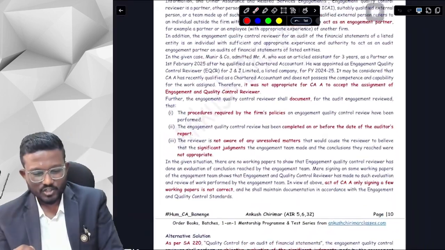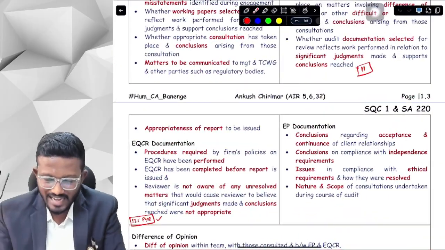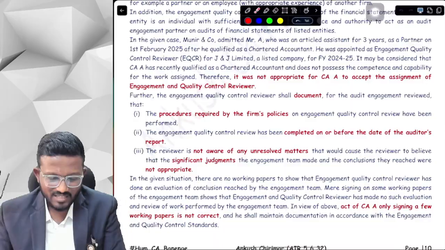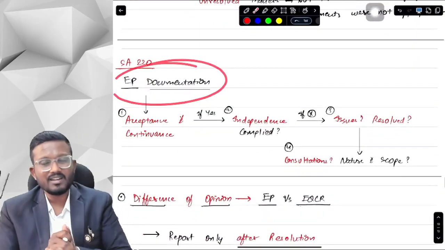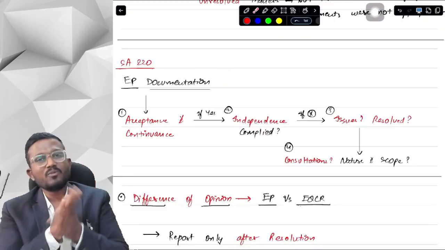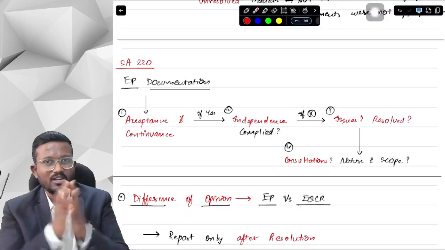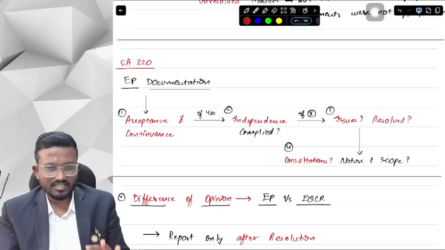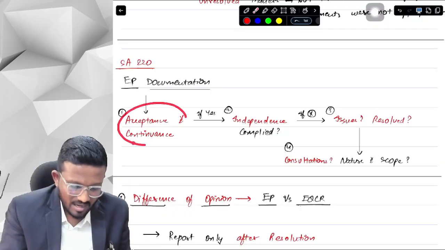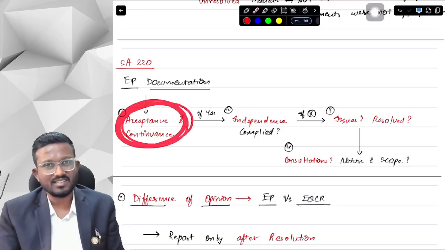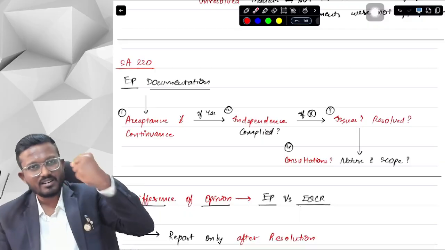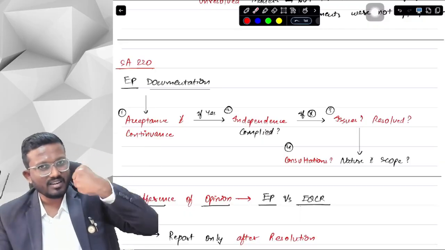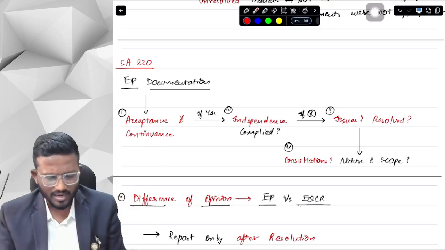Okay, yes sir. Next, what you have to discuss is engagement partner documentation. As per SA 220, the engagement partner also has to document something. What does an engagement partner need to document, sir? Every element that you need to understand or identify. First, we have to mention the third element, that is acceptance and continuance. The engagement partner has to document whether he accepted and whether he continued, and what matters he considered in case of acceptance and continuance. Everything we have to mention and document.